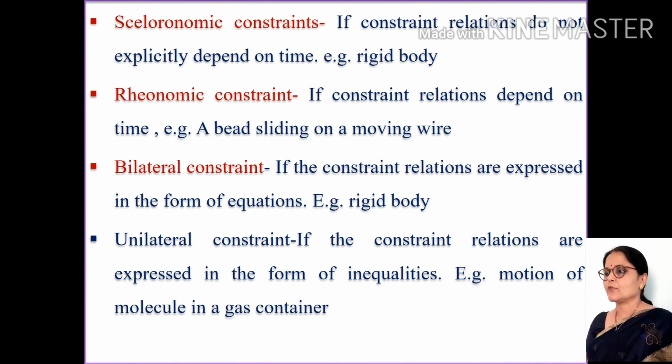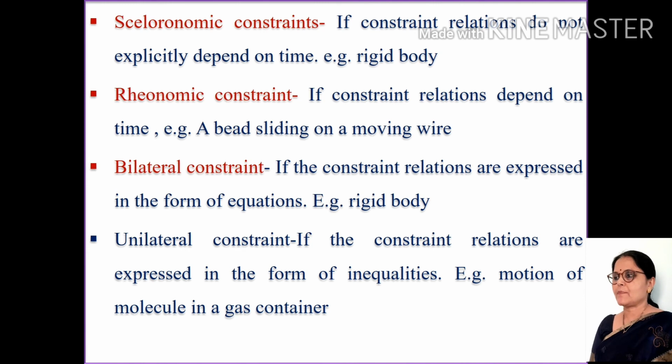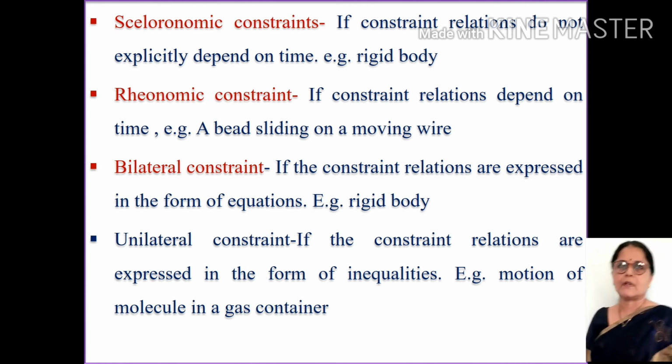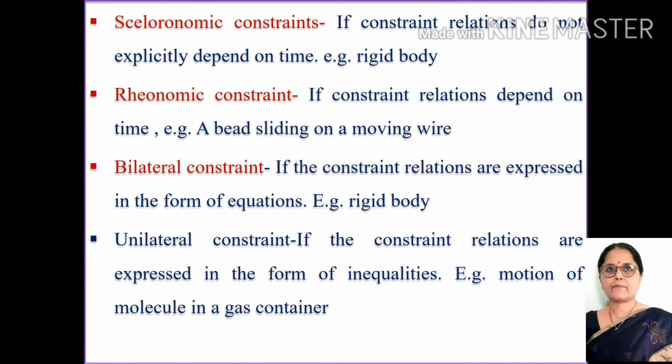Another constraint is scleronomic constraints. If constraint relations do not explicitly depend on the time, it is called scleronomic. Example, rigid body. Rheonomic constraint. If constraint relations depend on the time. Example, bead sliding on a moving wire.